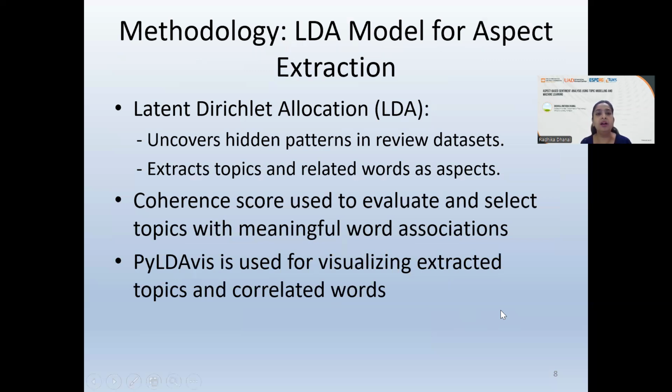Moving ahead, let's deep dive into the details of LDA. LDA uncovers the hidden patterns in the review data sets, and it extracts the topics as well as the related words. Certainly, these related words are termed aspects. Now, we have used this Python library for visualization, where you can see certain topics that have been identified, and when we scroll onto one, all the words related to that particular topic can be viewed.